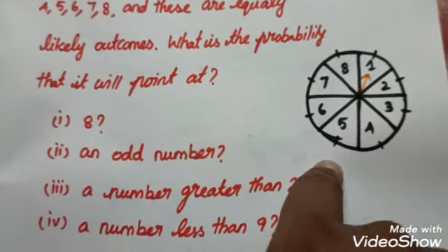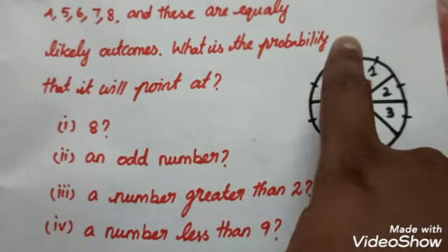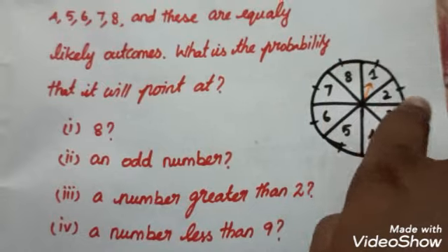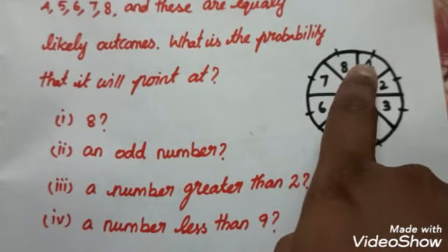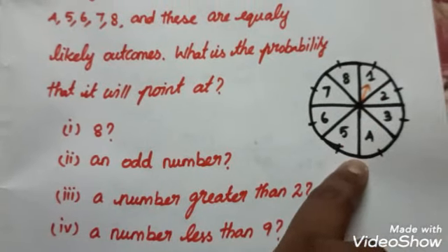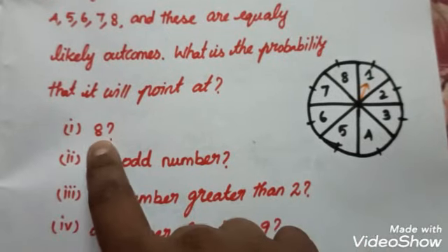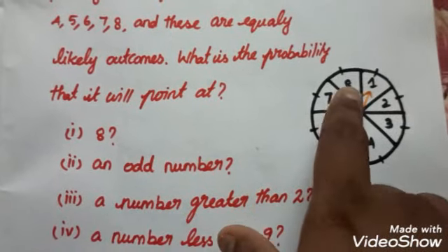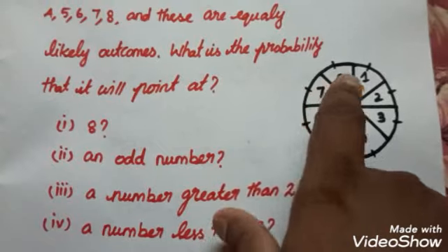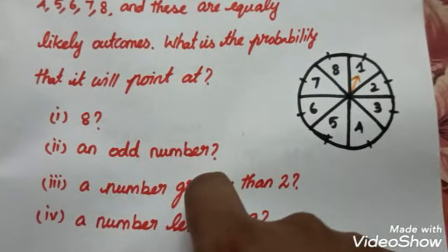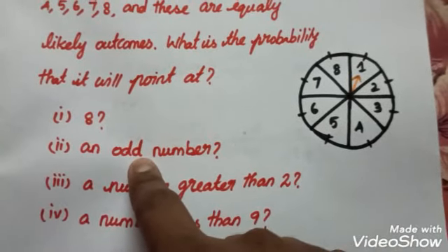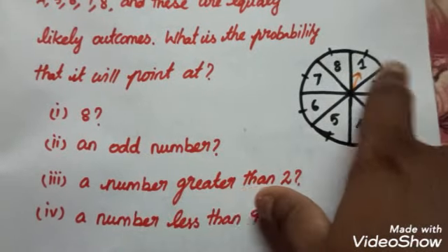We have to spin it. So this is the arrow mark. After the spinning, it will come to rest. It may be 1, 2, 3 like that. The same way we have to find out the probability. We spin, and the rest point is 8. What is the probability? We spin continuously. It may be an odd number. What is the probability?